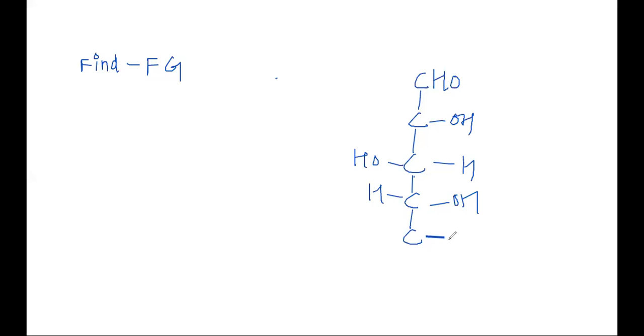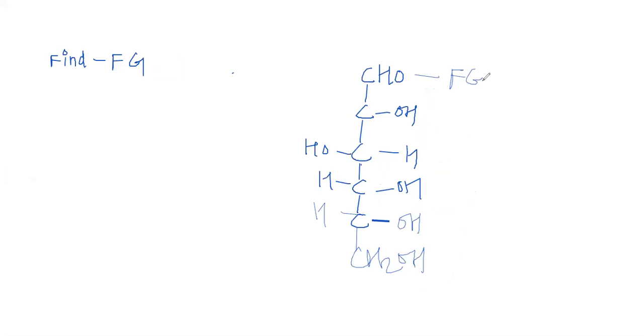Sorry dear students, I have wasted some of your time. Let me do it once again. So if you look at this, it also has OH and H, and the final carbon has CH2OH. Now you can see the various chiral carbons in glucose. First of all we need to find out the functional group. So this is the functional group. Now we generally give the numbering from the functional group. So this is first, second, third, fourth, fifth and sixth carbon. This is how we give numbers.